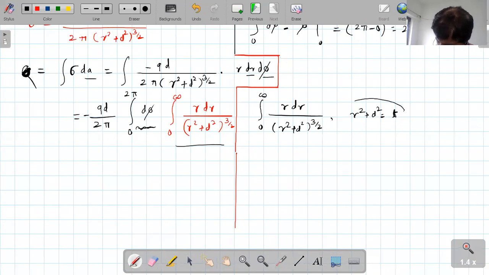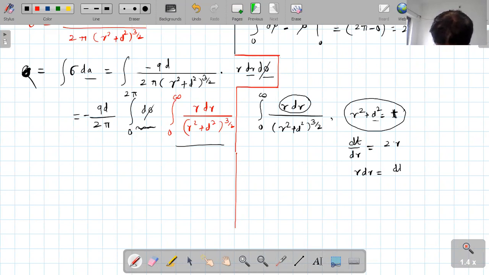Therefore, dt upon dr is equal to 2r, because d square is a constant, its derivative is 0. Therefore, we need r dr. So r dr is equal to dt upon 2. Is it correct? Yes, sir.